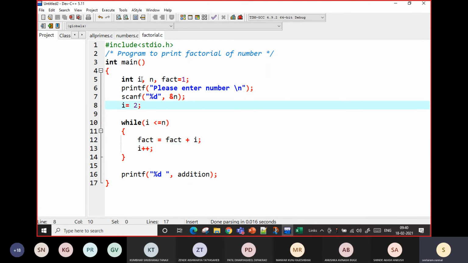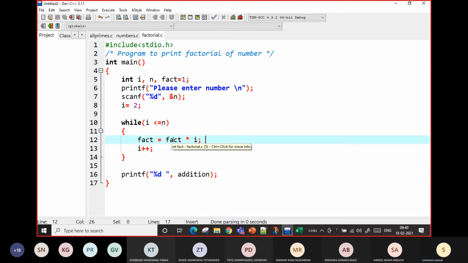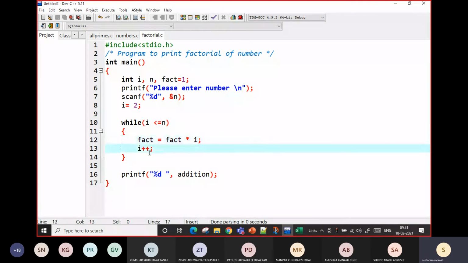So it will come here. It will take the value of n from the user. i equal to 2, while i is less than or equal to n. So 2 is less than n. Yes, because our value is 5. If user has entered 5, 2 is less than or equal to 5. So fact equal to fact into i, multiplication, not addition. So fact into i, 1 into 2, 2. The value of fact will become 2 now.